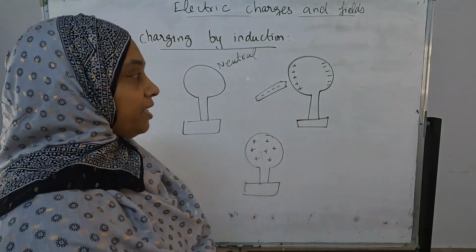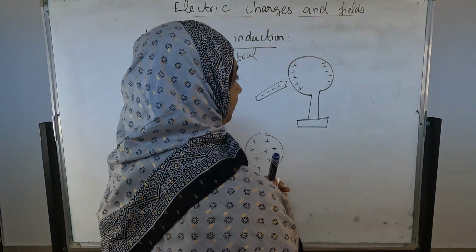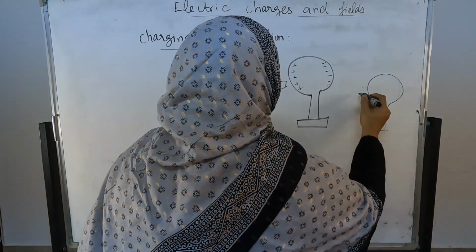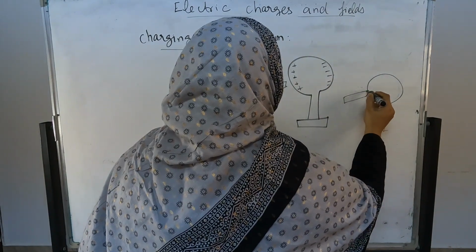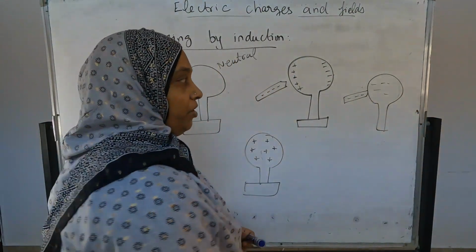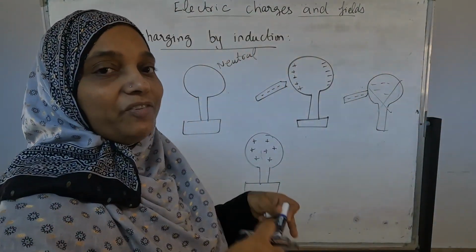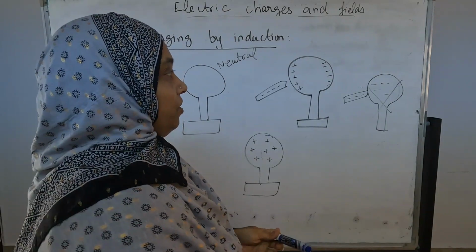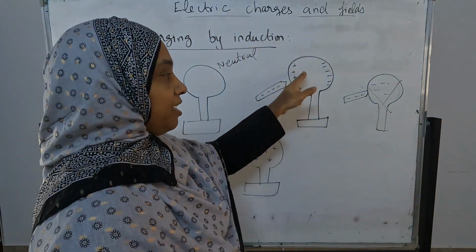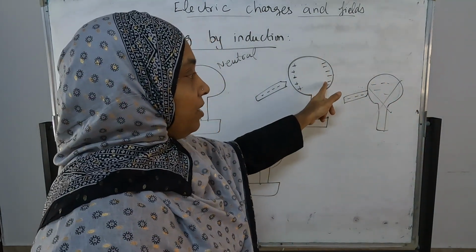This is the induction procedure. If I touch, what will happen? This is a neutral body. If I touch with the negative, the negative charge starts to flow inside. So don't, this is conduction. We don't want conduction. I don't want the same charge, I want a different charge. So when I bring the negative near this one, all the positive comes close to this one and all the negative goes away. I don't want this negative.